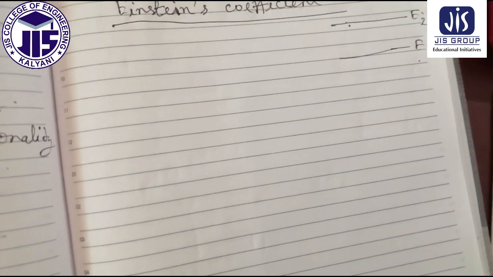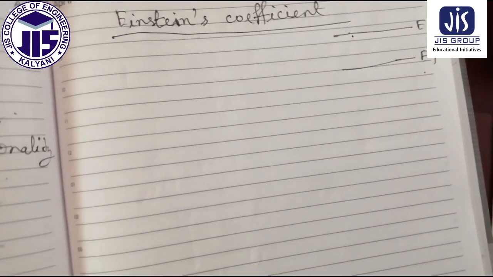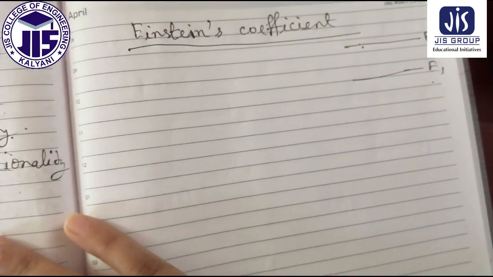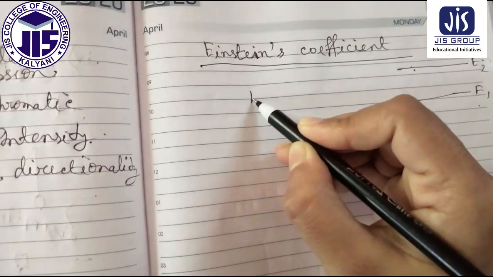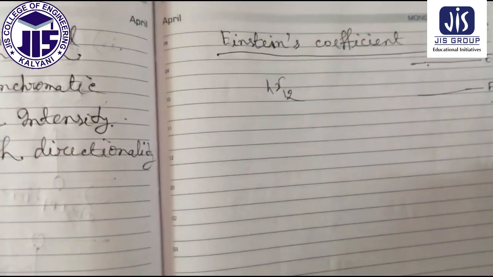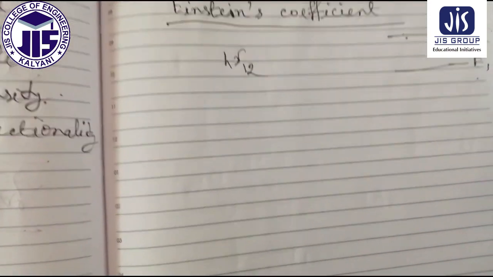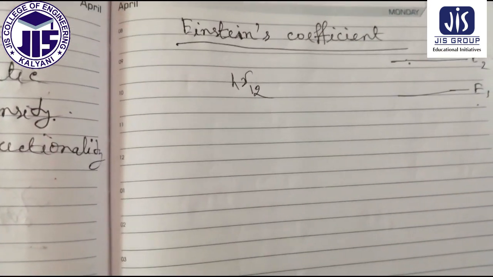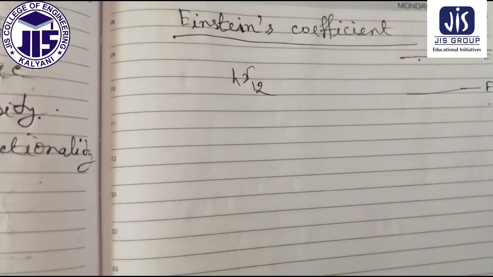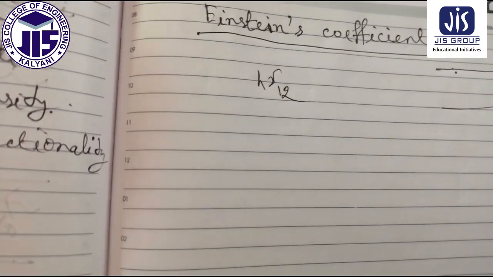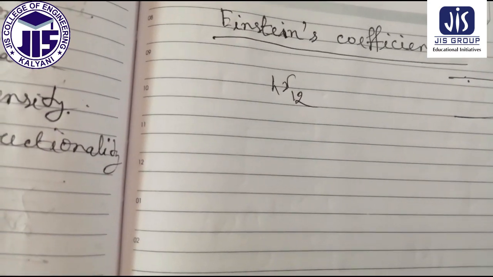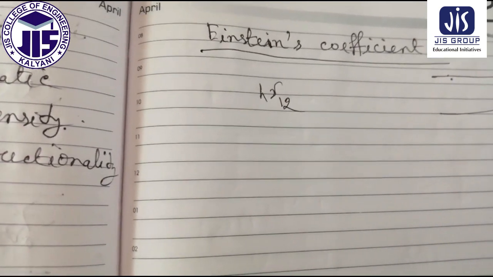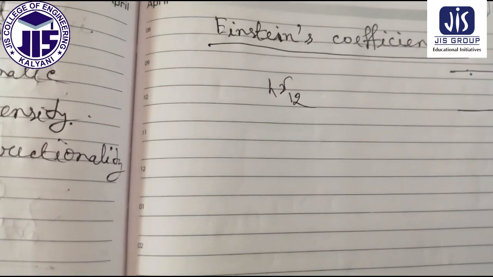Now if we consider that an atom absorbed energy h nu12, nu12 means the frequency of a photon when the electron or any atom makes a transition from energy level 1 to energy level 2, it is called frequency nu12.